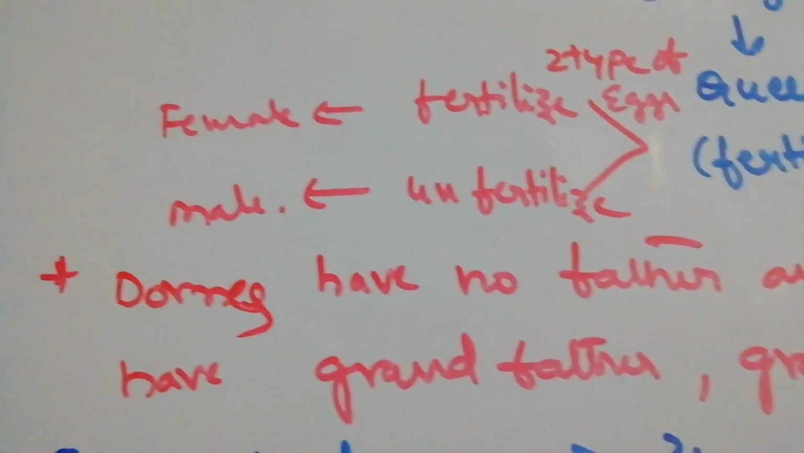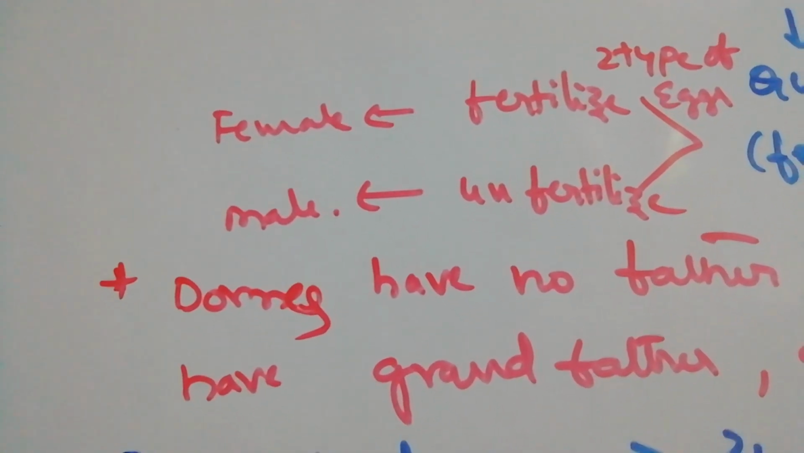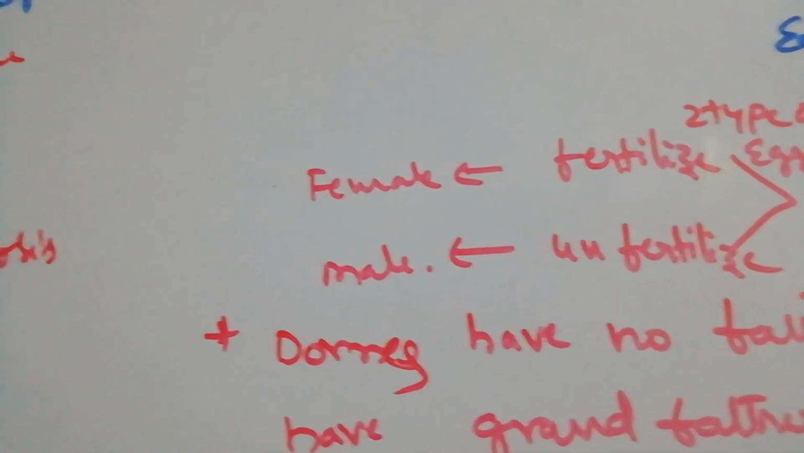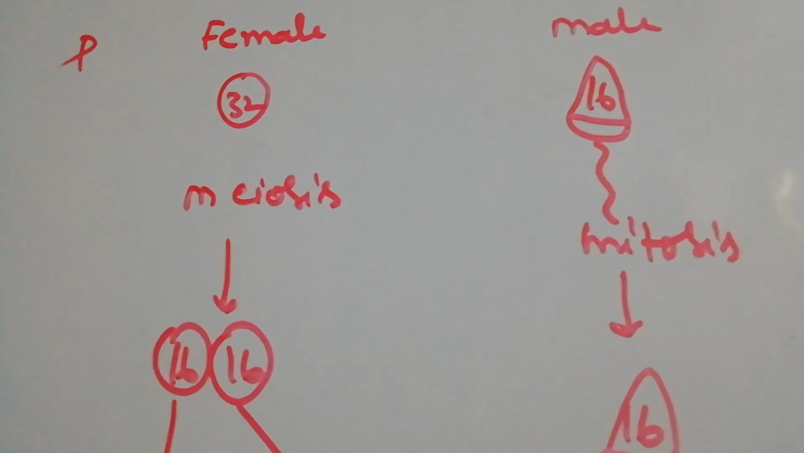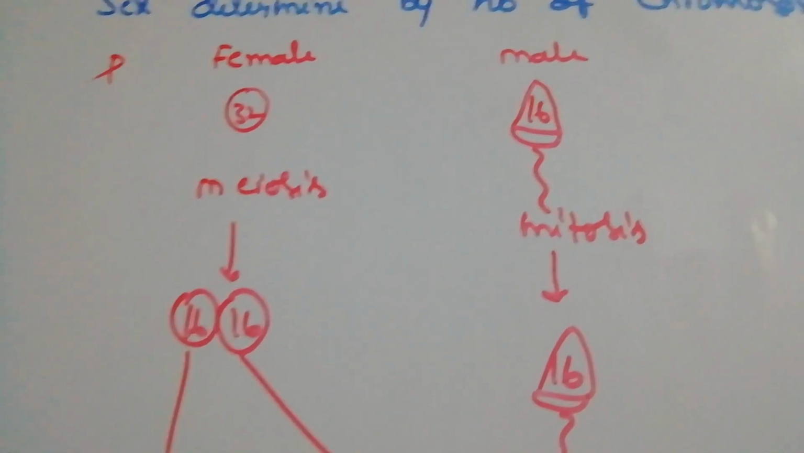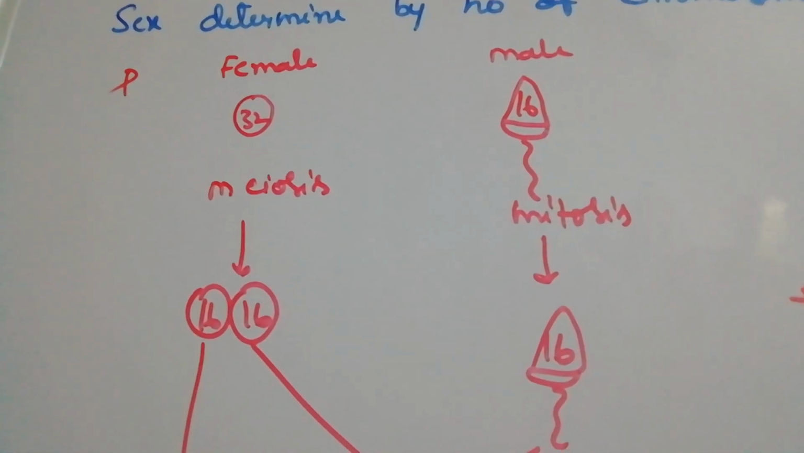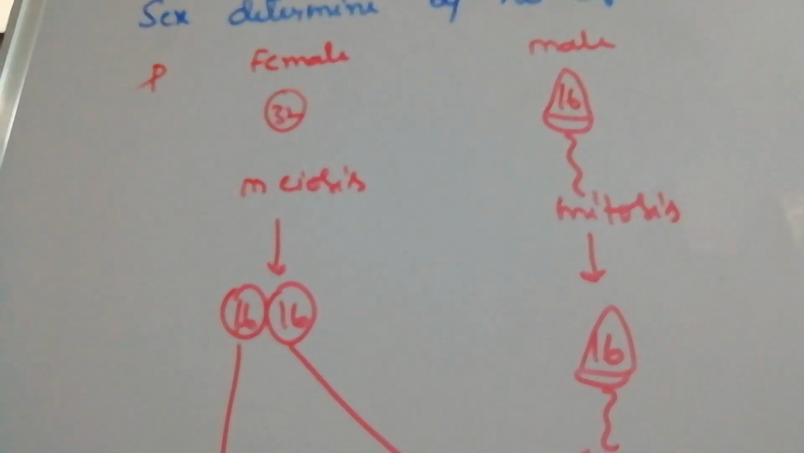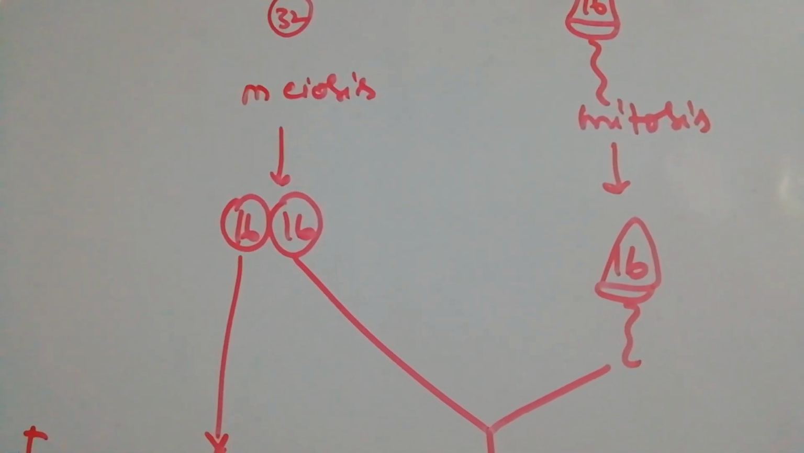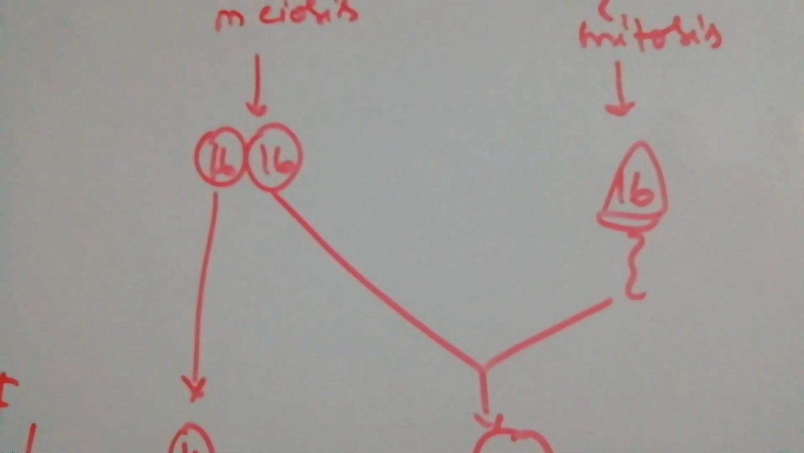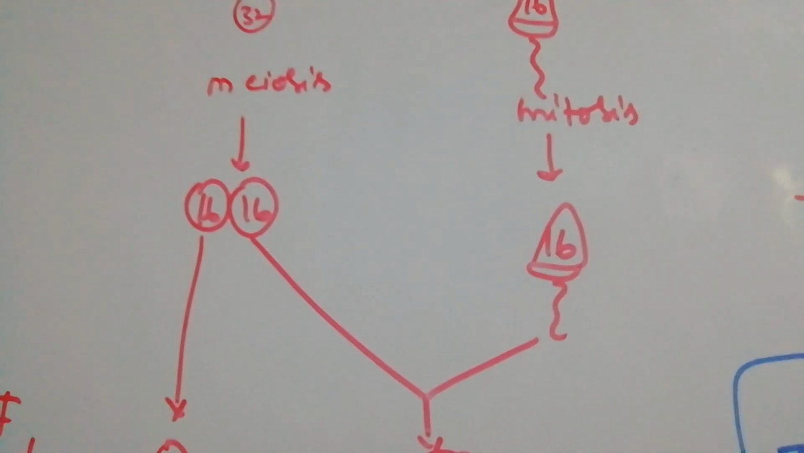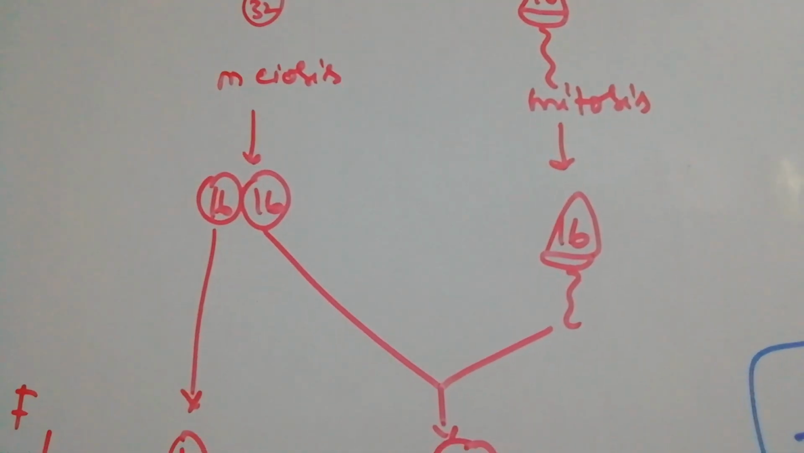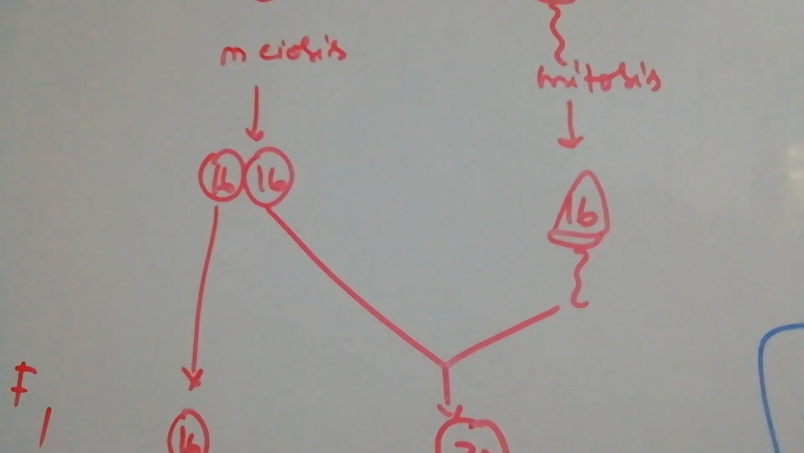So what is the function of the queen bee? Laying eggs, fertilized and unfertilized. Fertilized eggs become female, unfertilized become male. So see here, female has 32 chromosomes, male has 16 chromosomes. That means female is diploid and male is haploid. Female produces gametes by meiosis, and male produces gametes by mitotic division only. Remember, female meiosis, male mitosis.